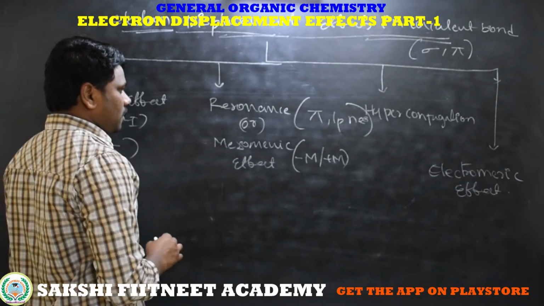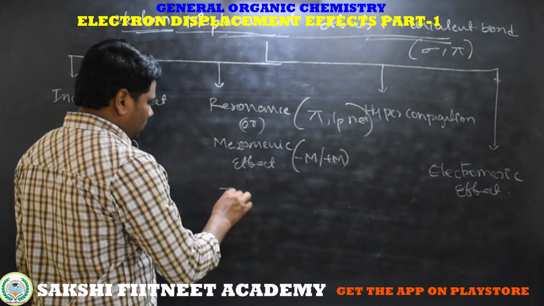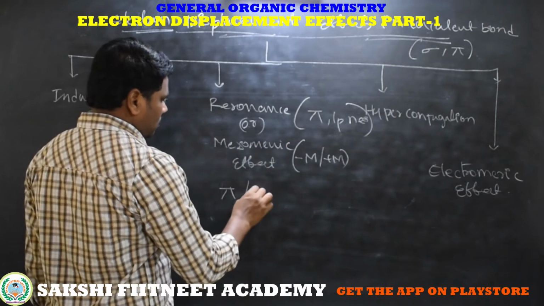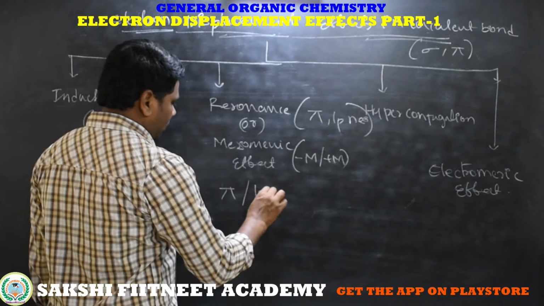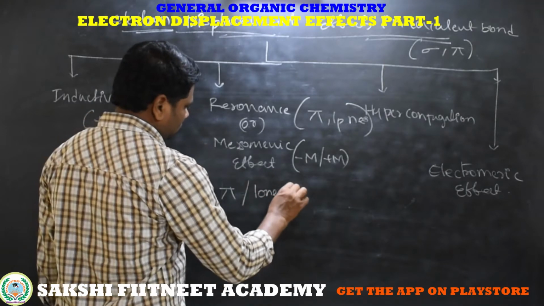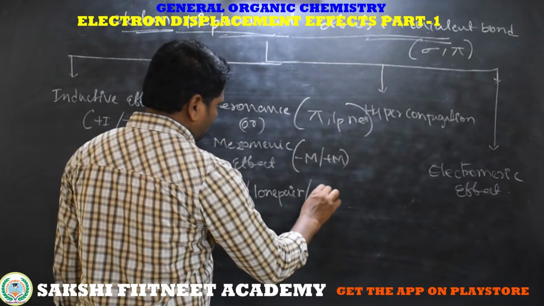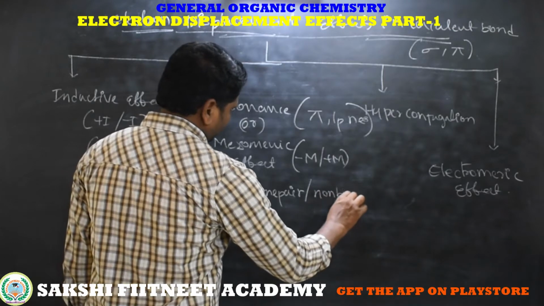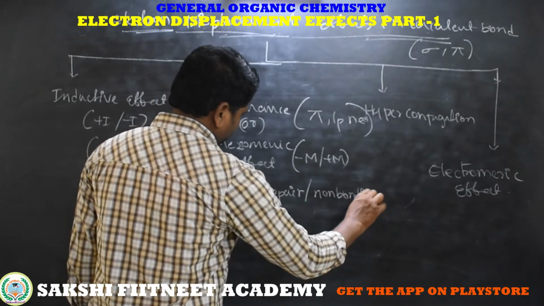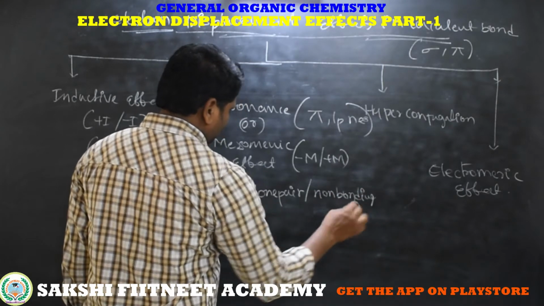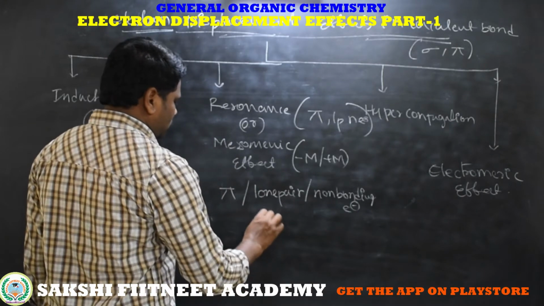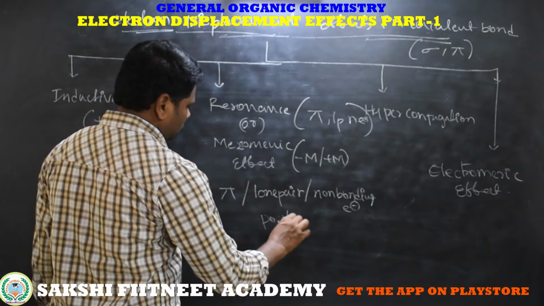The mesomeric effect is also the same, it involves pi electrons along with a lone pair or non-bonding electrons, or otherwise a positive charge.